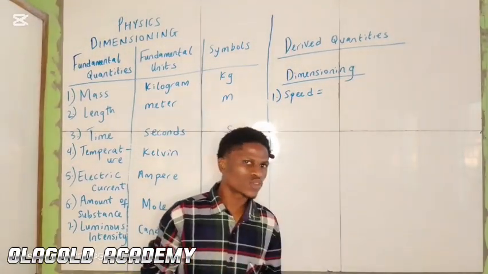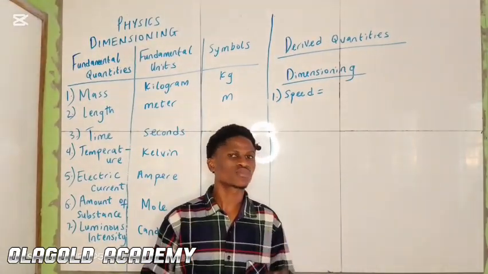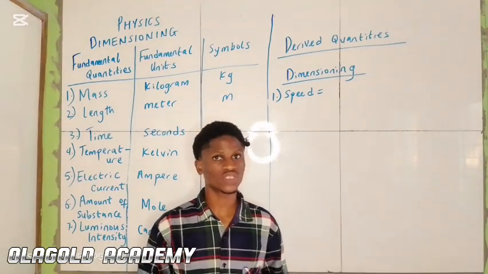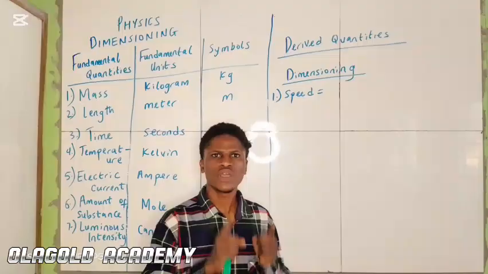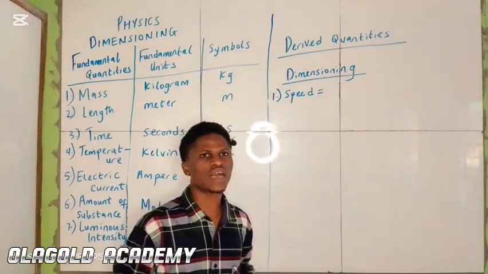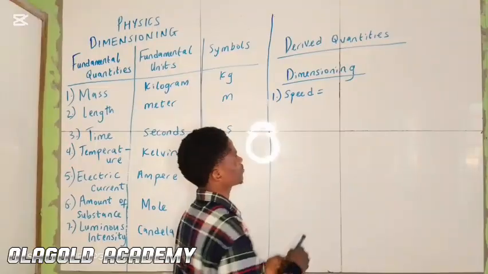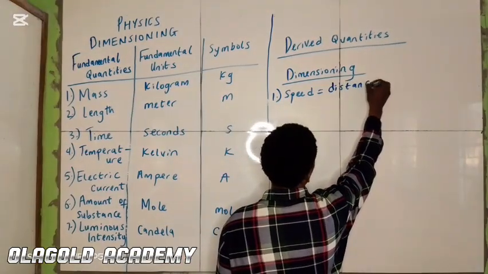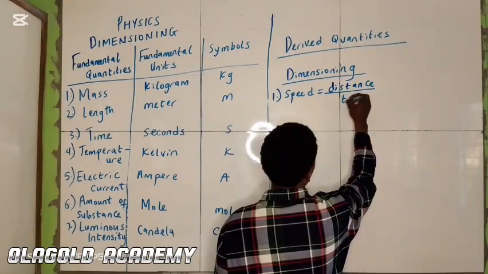Before you can dimension any particular physical quantity, you must be able to define it. How do you define speed mathematically? Speed is distance over time.